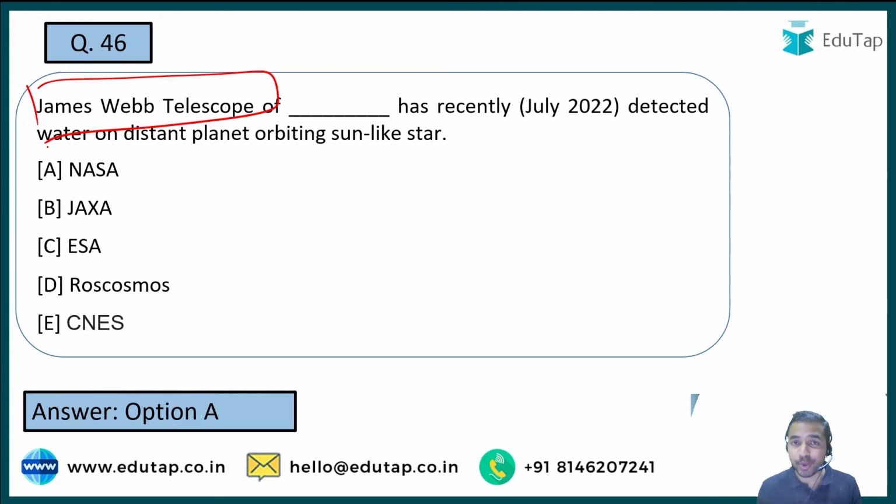Once again I am telling you that if you associate questions with the options and remember extra information about them, then you will be taking your preparation levels to the next level. So when I talk about JAXA, it is basically of Japan. Similarly, ESA is of Europe, and when I talk about Roscosmos, it is basically of Russia. So really good to see that various people are answering the question correctly. Well done, guys. Really glad to see this.